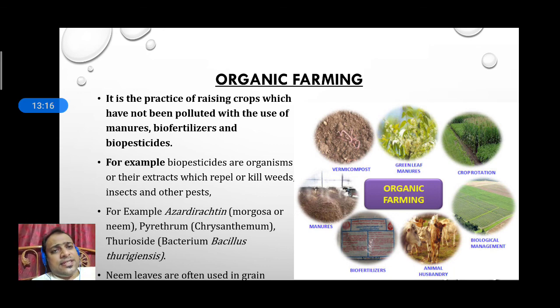So in sustainable agriculture, one more type of farming is there called organic farming. Have you heard about this term, organic farming? What do you mean by organic farming?